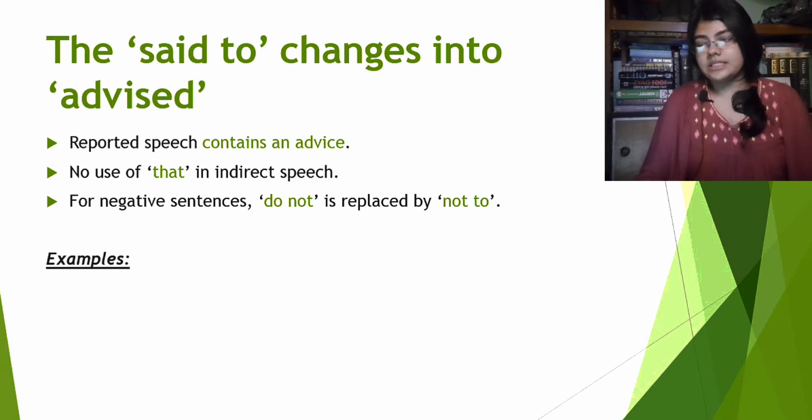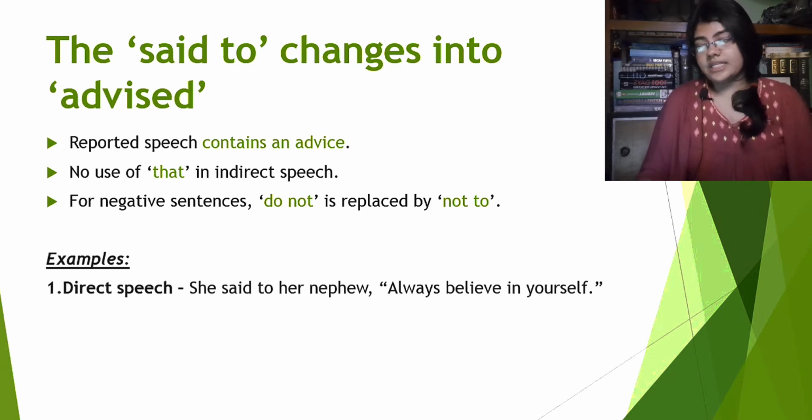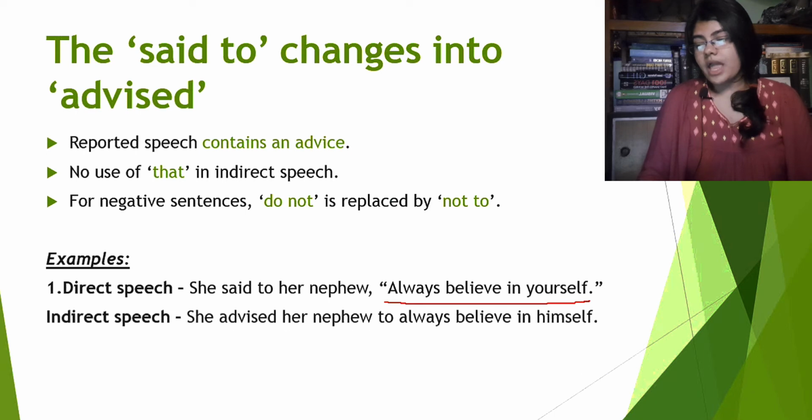The examples, first one, direct speech. She said to her nephew, always believe in yourself. Now, always believe in yourself, this reported speech contains an advice. So, what will be the indirect speech? She advised her nephew to always believe in himself.